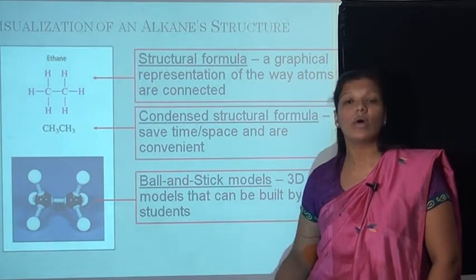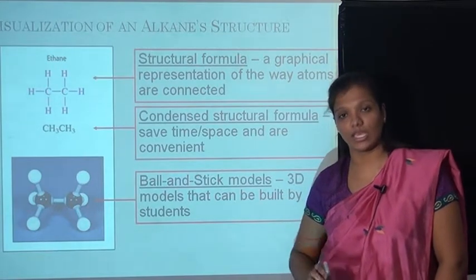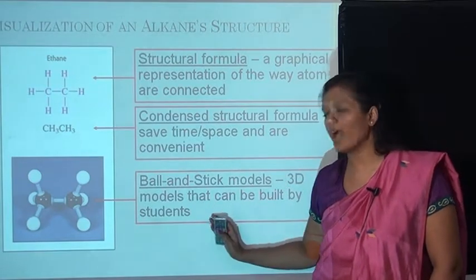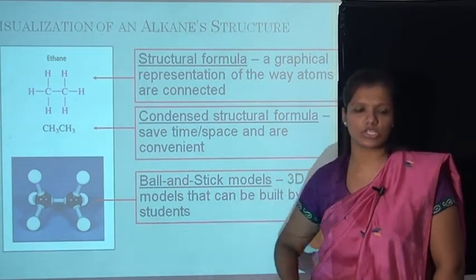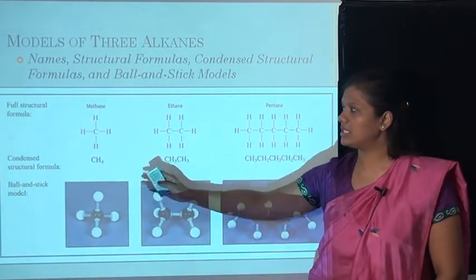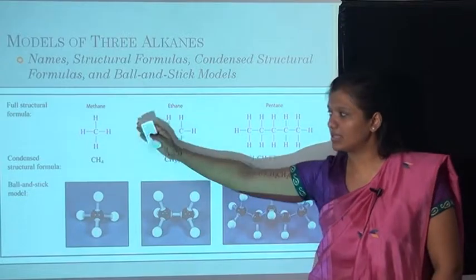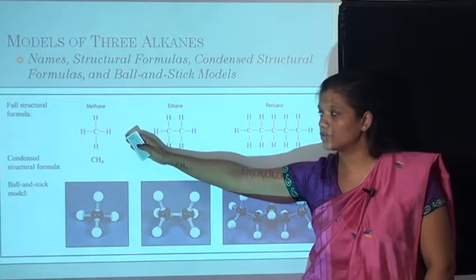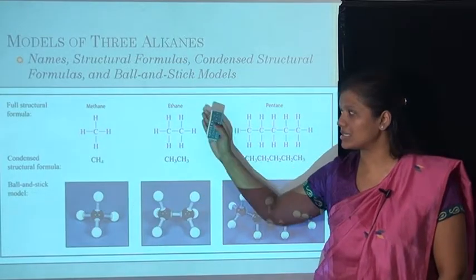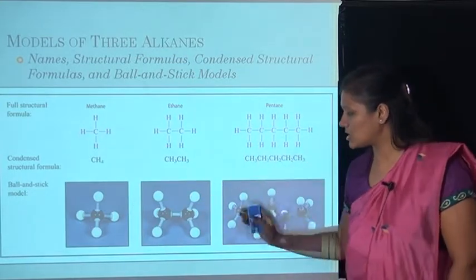Whenever you have to explain something to school students or higher school students, you have to show them this 3D structure. Models of 3 alkanes are given here: methane, ethane and propane. The full structural formula of methane is CH4, and the ball and stick model can be written like this. For ethane, the structure is like this.